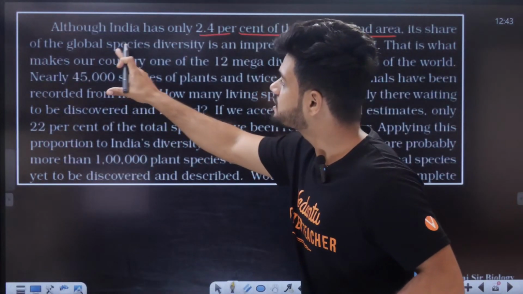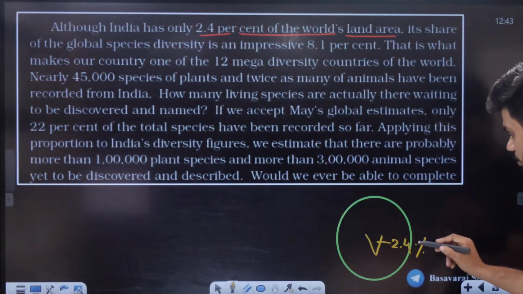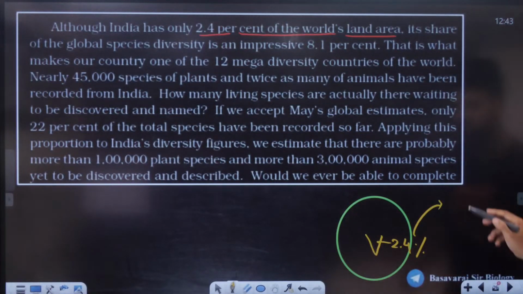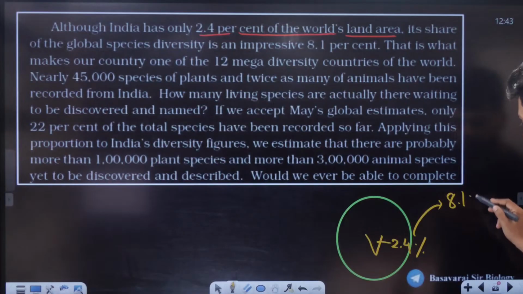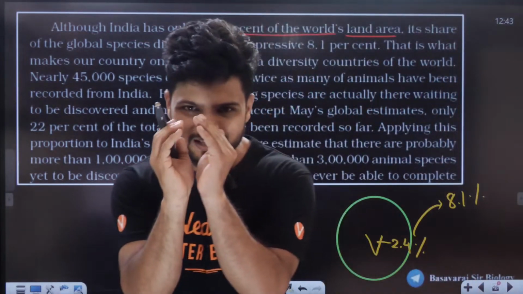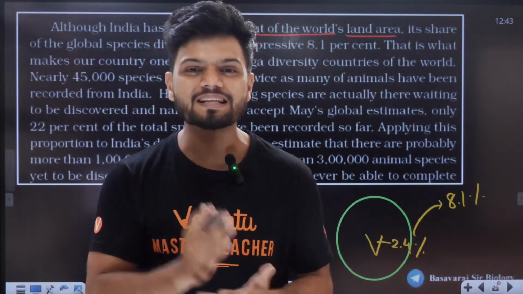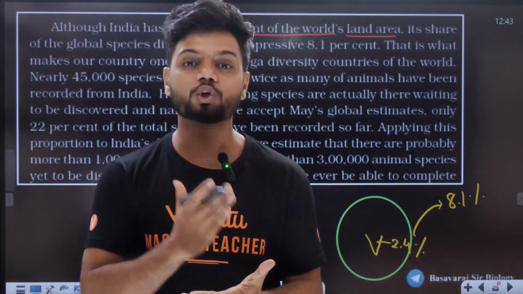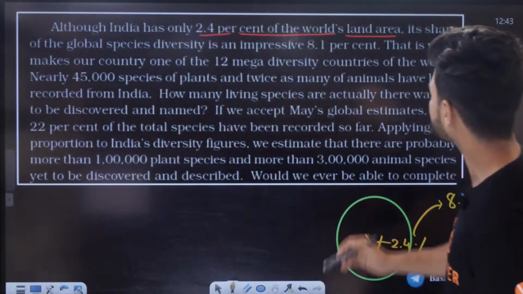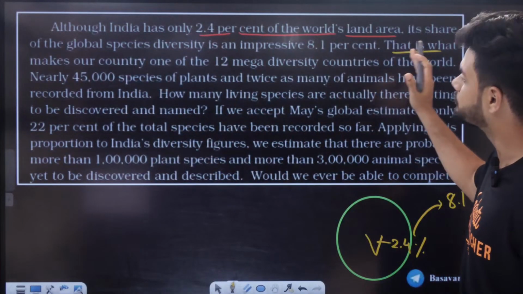Shares of global species diversity is an impressive 8.1%. So even though the land is just 2.4%, the amount of species is around 8.1% of whole earth. So land is very less, but population diversity is very high. And that is the main reason India is one of the 12 mega biodiversity hubs in the world. That is what makes our country one of the 12 mega diversity countries of the world.